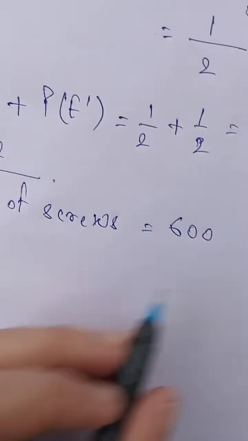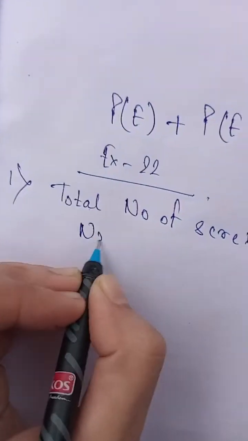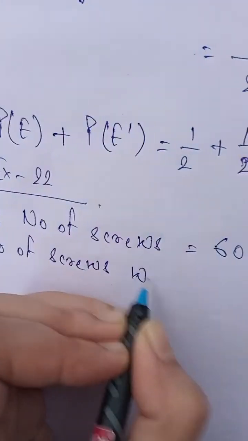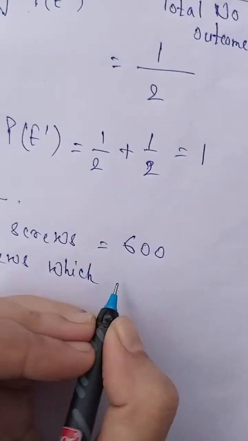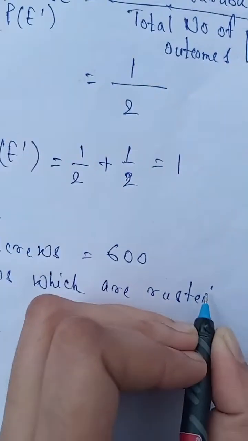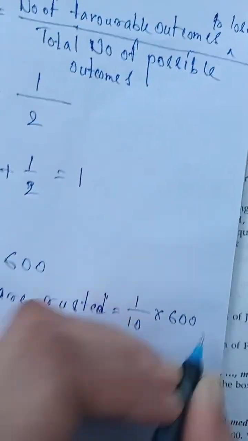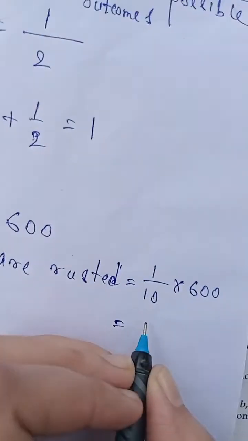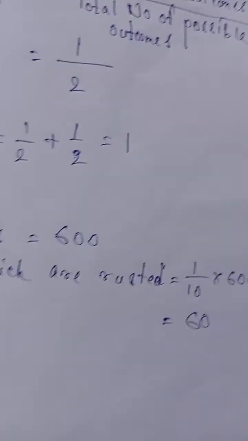So the number of screws which are rusted is equal to 1 by 10 into 600, because 1/10 of these screws are rusted. How many screws are rusted? That is 60.